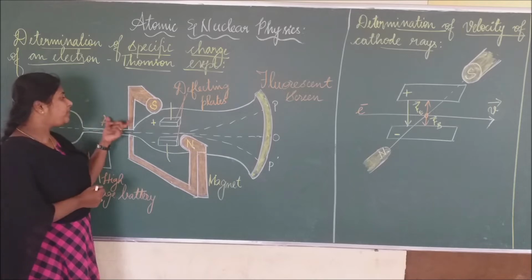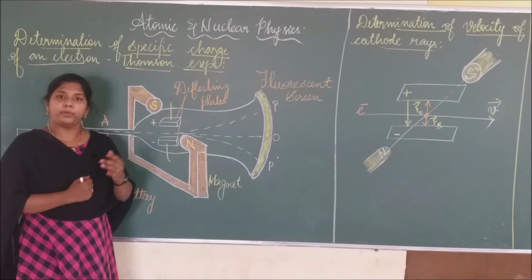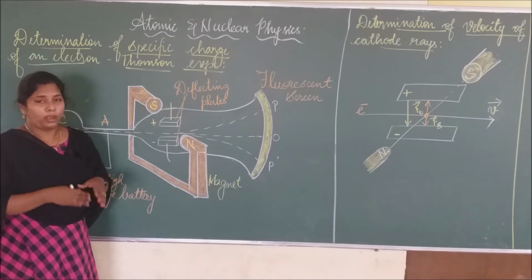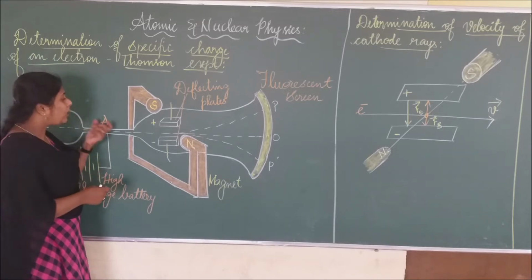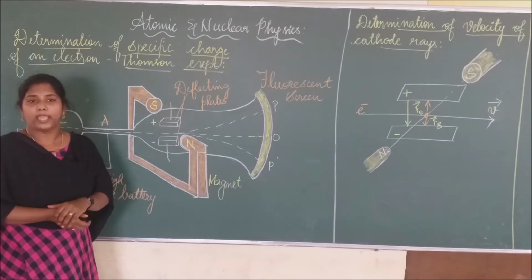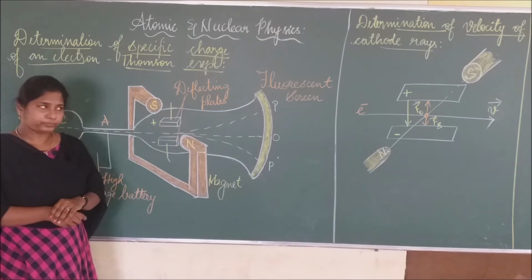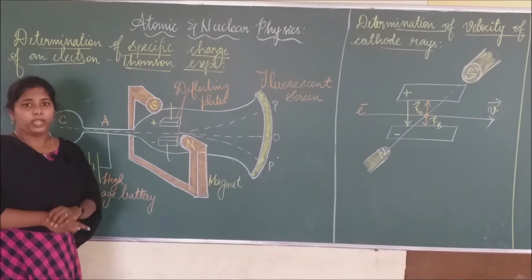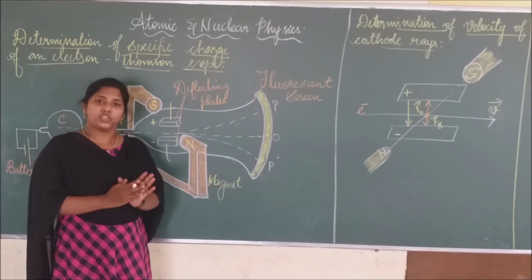The principle is based on the properties of cathode rays: cathode rays are deflected by both electric and magnetic fields. In this experiment, in the presence of electric and magnetic fields, cathode rays are deflected.